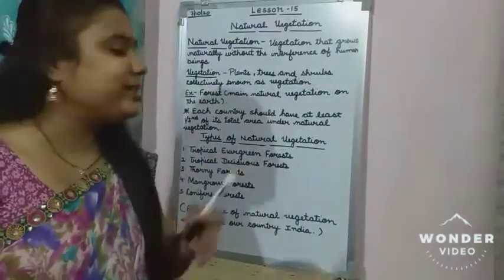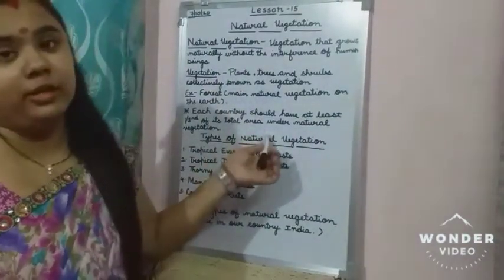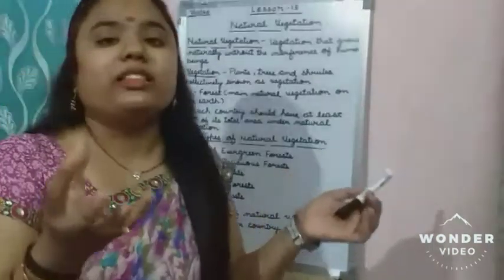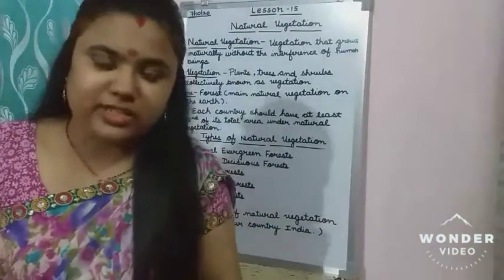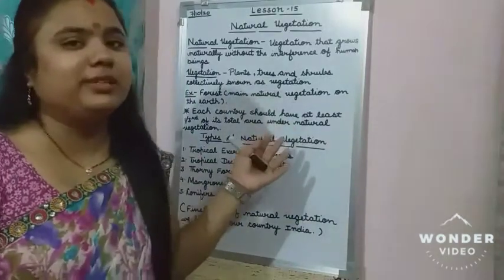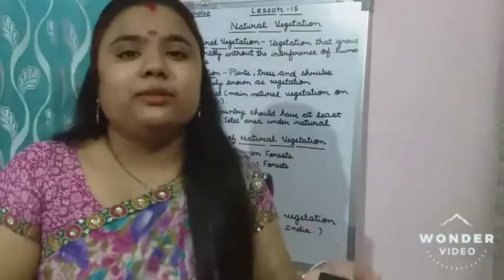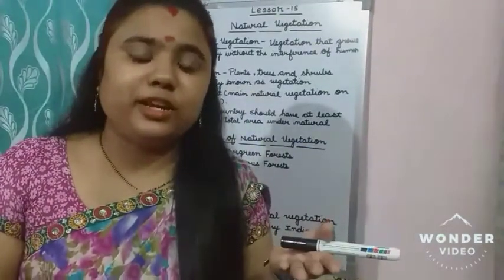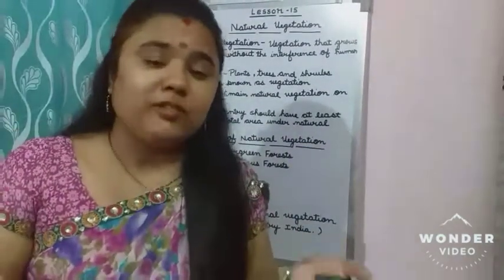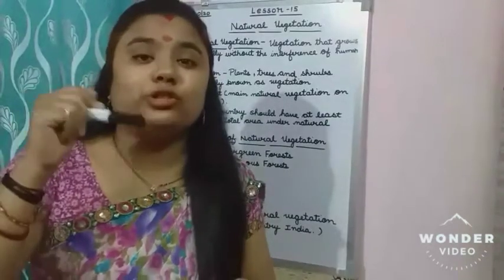We will see so many things about why forests are useful, why these natural vegetations are useful. I'll explain afterwards. But you all also know why plants are necessary. Plants are giving so many things to us. First of all, they are giving oxygen to us.